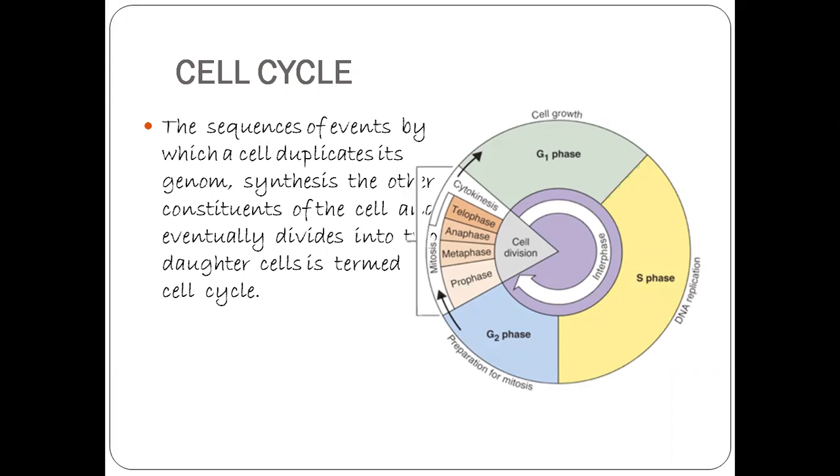Cell cycle. Cell cycle means the sequence of events by which a cell duplicates its genome, synthesizes other constituents, here constituents means cell organelles, and divides into two daughter cells. So this process is called the cell cycle.